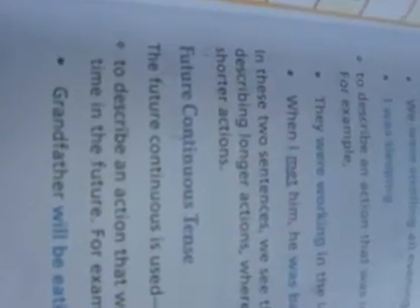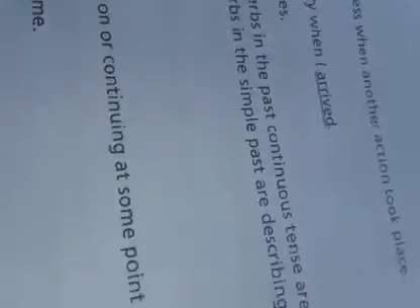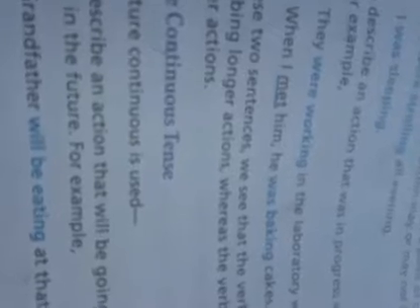Okay, now future continuous tense. The future continuous is used to describe an action that will be going on or continuing at some point of time in the future. So it is not happening now, and it has not happened in the past. Okay, so it will start in future and it will be continuing for some time. Okay, for example, grandfather will be eating at that time.